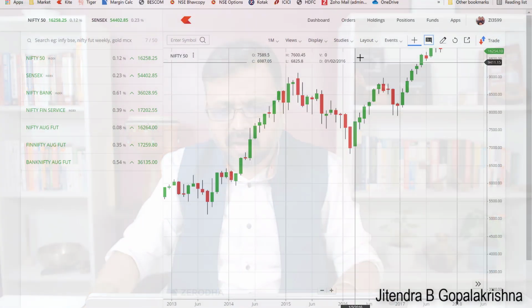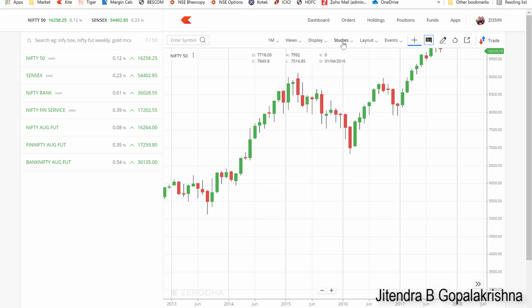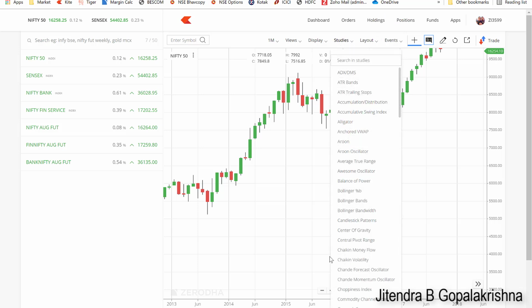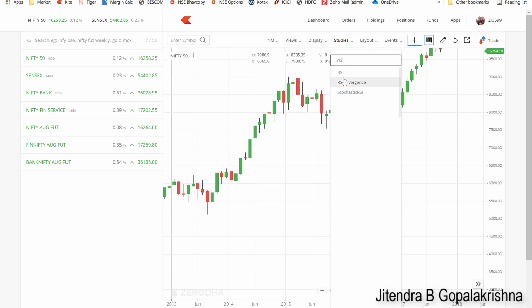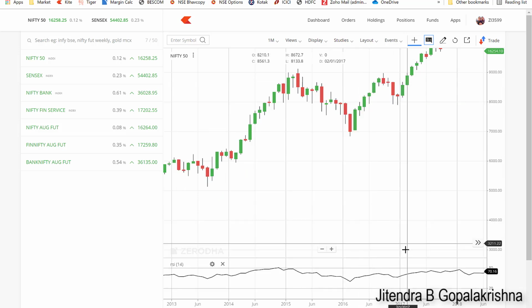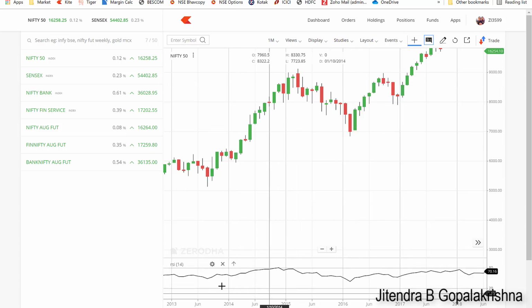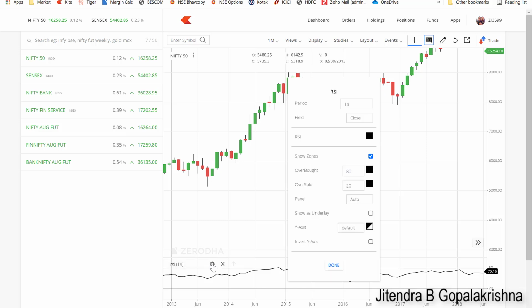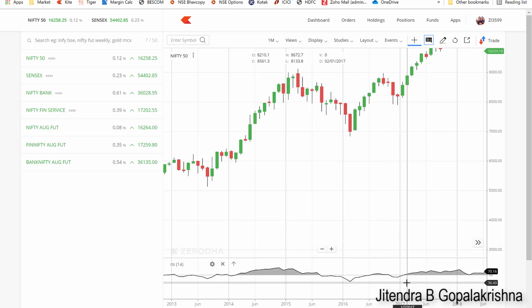Zerodha, very simple. All you have to do is go to studies, and there are many studies here. Don't get mad about all of these things. Just take RSI, click on RSI. By default, you will get this. And if you want to make any changes, click on this. Here they have given 80-20. We don't want 80-20. We want 60, and we want the lower one at 40. That's all. And say done, and it will show you neatly.